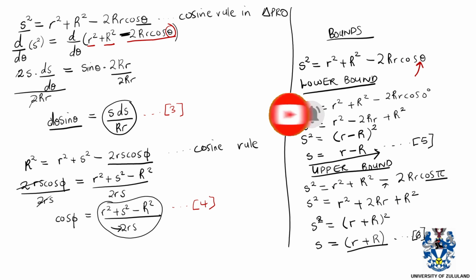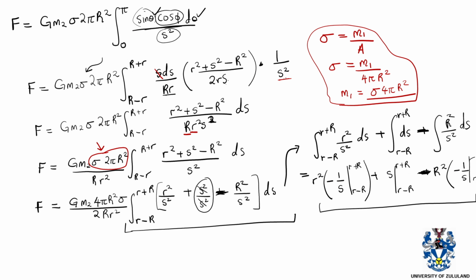This is basically the major process that has been carried out. You can now complete this integral. You will end up finding that the force that is exerted by this sphere will just give you still the same thing as Newton's law of gravitational force, which is G m1 m2 over r squared.